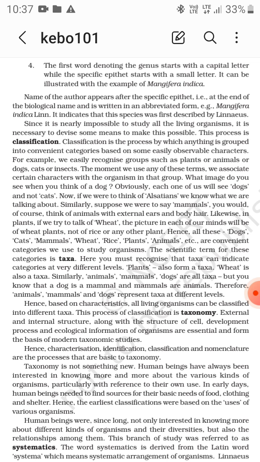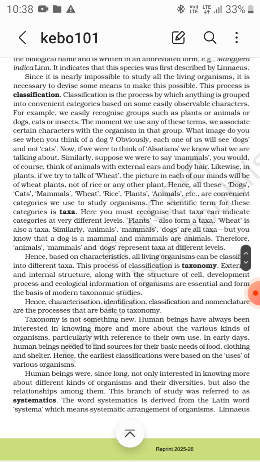But you know that a dog is a mammal and mammals are animals. Same as if you are talking about wheat, wheat is a plant. Then mammals: we think of animals with external ears and body hair. So this all represents taxa. It's written here. Here you must recognize that taxa can indicate categories at very different levels, right? At very different levels.